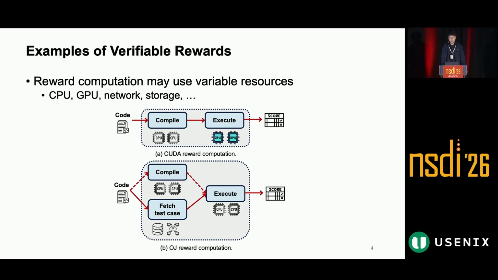This slide shows two examples of verifiable rewards. In CUDA code generation, reward computation may need to compile the candidate code and then execute it if the compilation succeeds. For online judge programming problems, the code is required to be automatically tested against the predefined inputs and outputs. So besides compilation and execution, it may also need to retrieve test cases from remote storage. So we can see that reward computation can consume very different resources, including CPU, GPU, network, and storage. This variability makes reward computation fundamentally different from a single reward model.